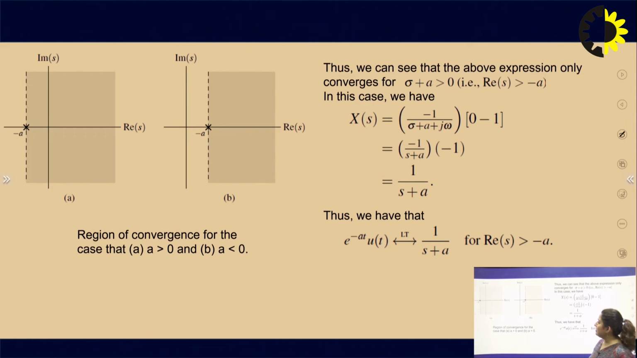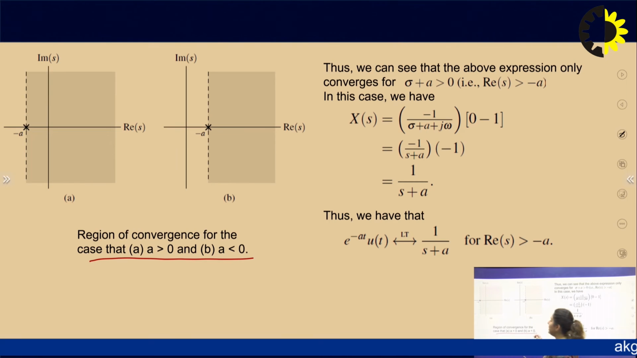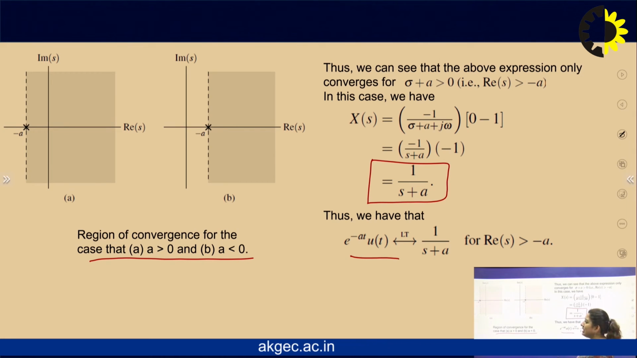So we have the region of convergence here. How can we find the same thing? At minus a we have a pole, and we draw a line parallel to the imaginary axis, to the right of the pole at minus a. The region of convergence for this case depends on the value of a, whether a is greater than 0 or less than 0. For this we have X(s) equal to 1 upon s plus a. Obviously it is a right sided signal, that's why we have the region of convergence real of s greater than minus a.